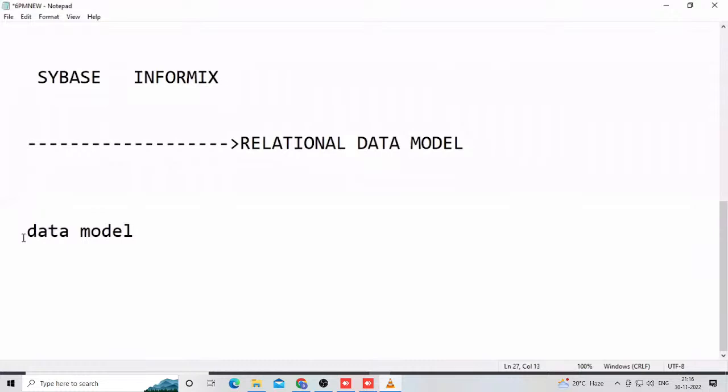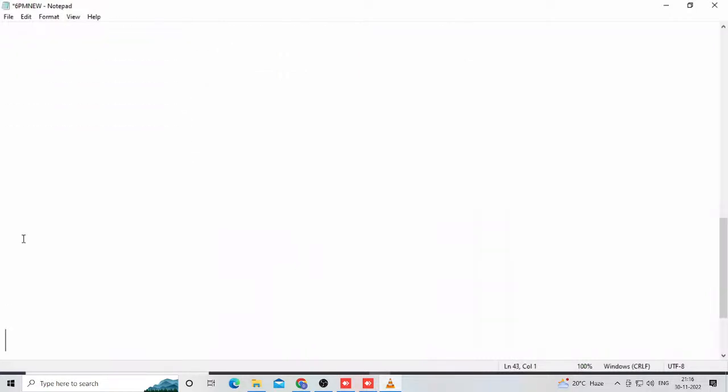Slowly observe here. For anybody attending the previous class, I am telling one thing. Suppose here Oracle is a product. This Oracle database or relational database, anything, has two types of structures, as I told in the previous classes.